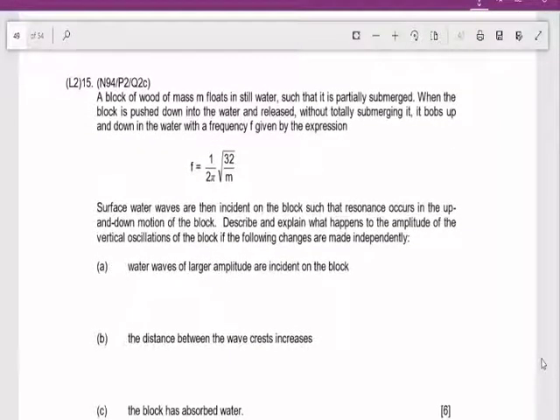Okay, question 15 here. We have a block of wood that can float in still water and it is partially submerged. When it's pushed down and you let go, it actually starts bobbing up and down. The frequency is given here.